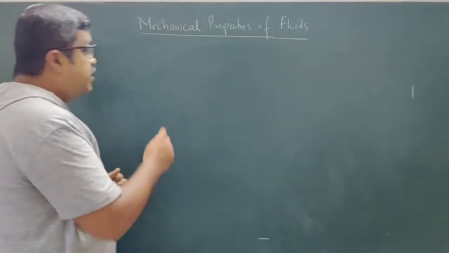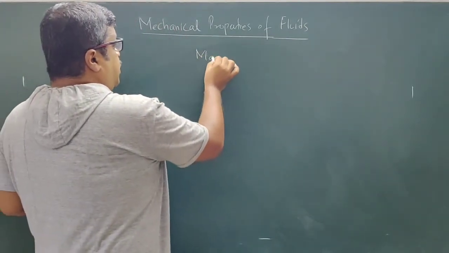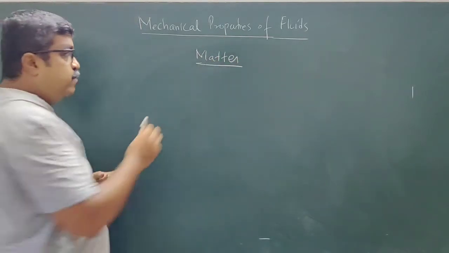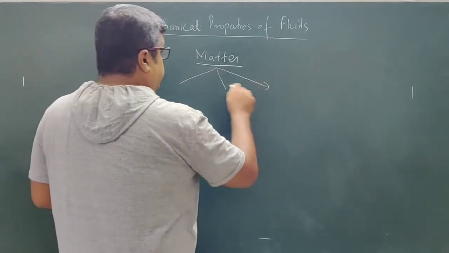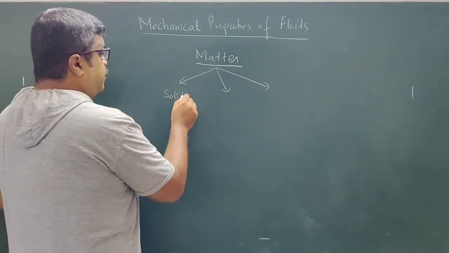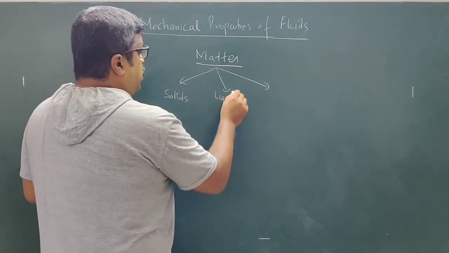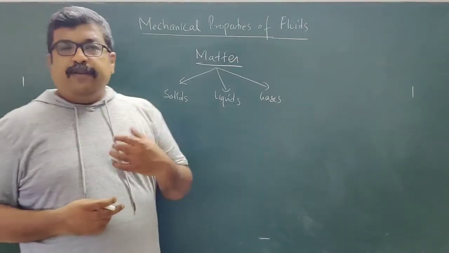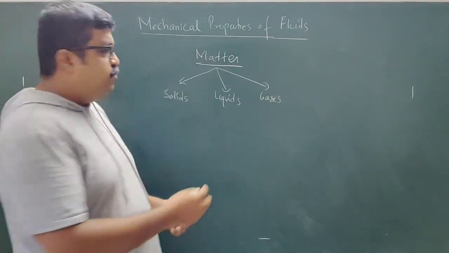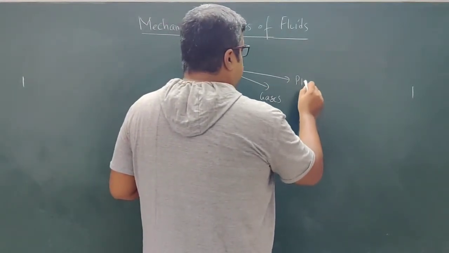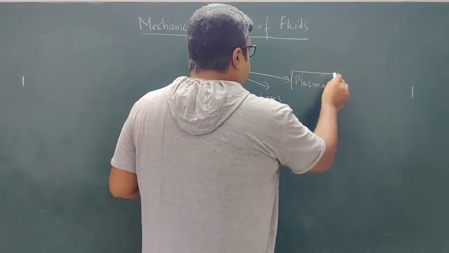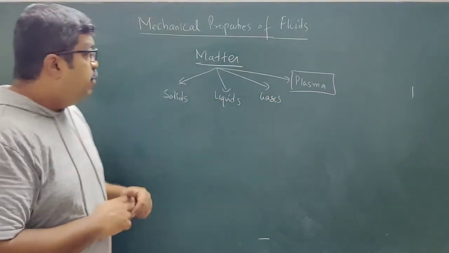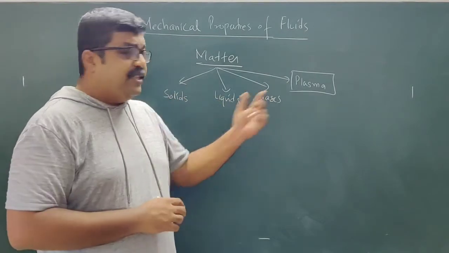Okay, now see, states of matter, it is of three types. Okay, three types of states of matter: solids, liquids and gases. Okay, now many of you might be thinking that there is also a fourth state of matter, that is the plasma state. Okay, but basically at high secondary level we will not talk about this plasma state. Okay, we will be talking about these three states: solids, liquids and gases.